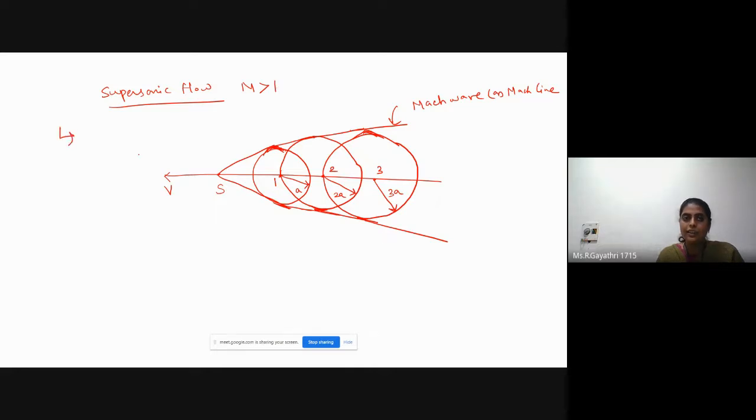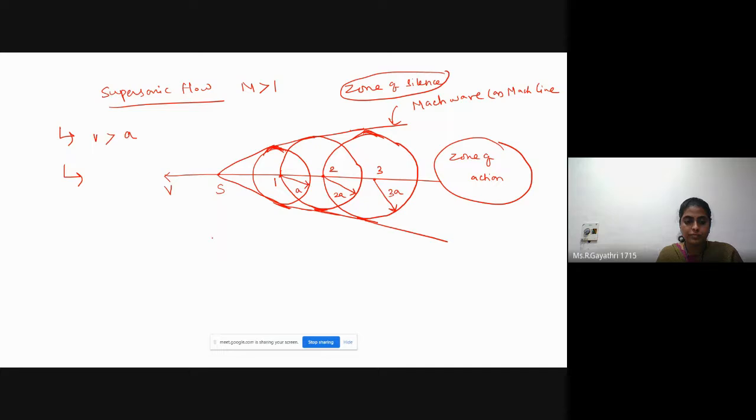Here the source of disturbance velocity is greater than the speed of sound. First point, in supersonic flow, the source of disturbance velocity is greater than sound velocity.